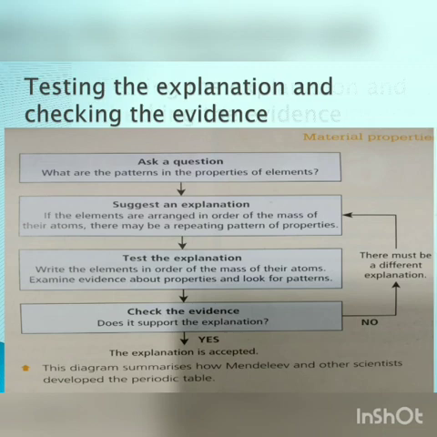Now, how they worked on finding the missing elements, you all can see in the image below. They went with the flow. They asked a question, suggested an explanation, tested the explanation, and then checked for the evidence. So this is how the modern periodic table was organized and finally completed.